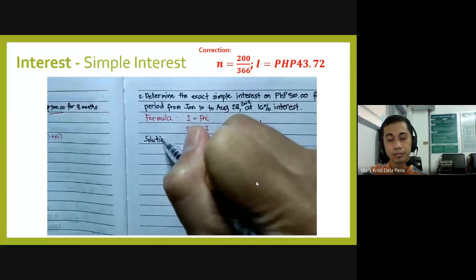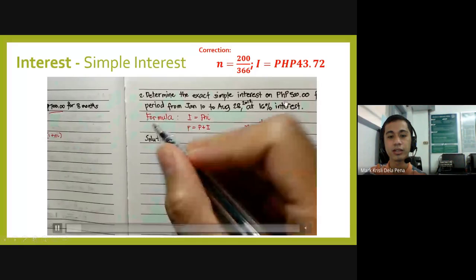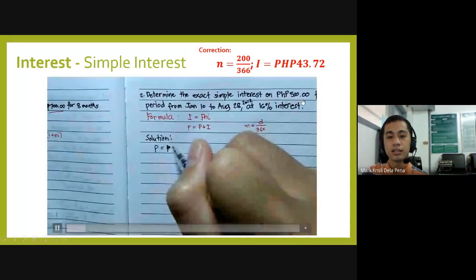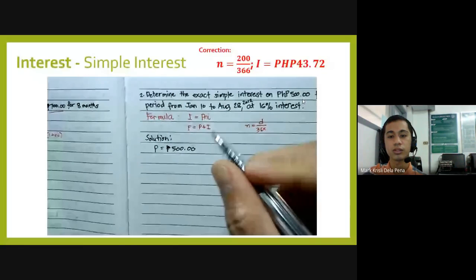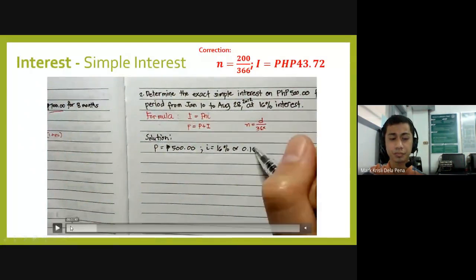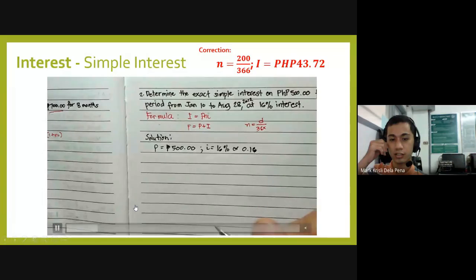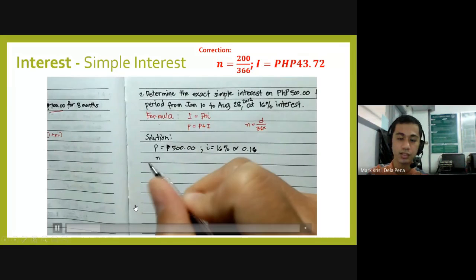This 500 pesos will be our present worth since that is the borrowed amount. Then we have the rate of interest, which is 16% or 0.16. Now take note that 16% is not equal to 0.16, but rather we have converted 16% to its real value, which is 0.16.